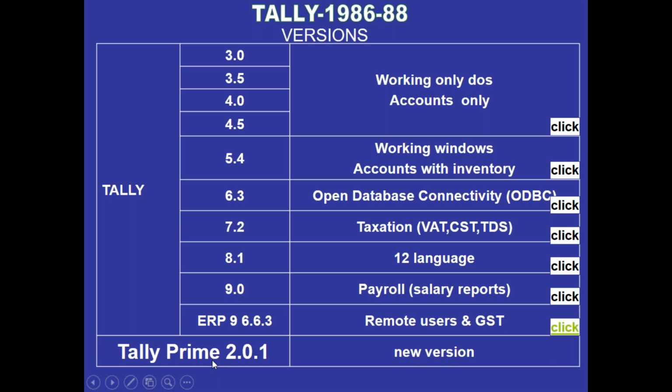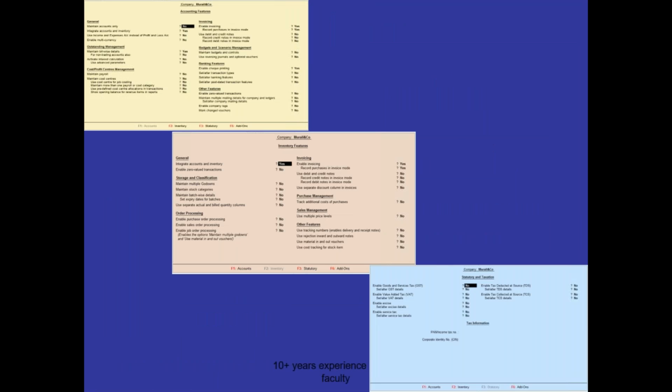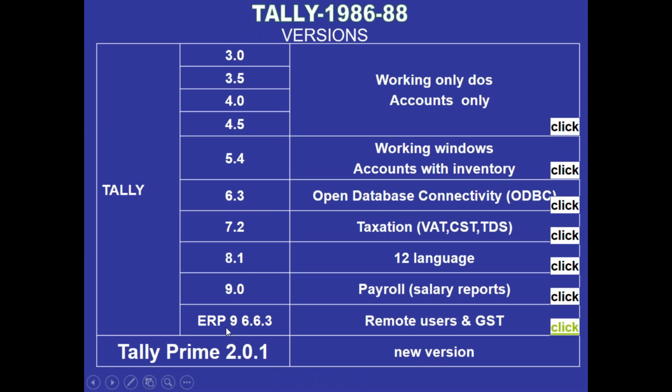In Tally Prime, 30 to 40% new options are there, because of the main drawback in ERP 9: if you want to pass any journal entries, you have to check all the settings, F11 features, F12 configuration. Everything was required in ERP 9 time.